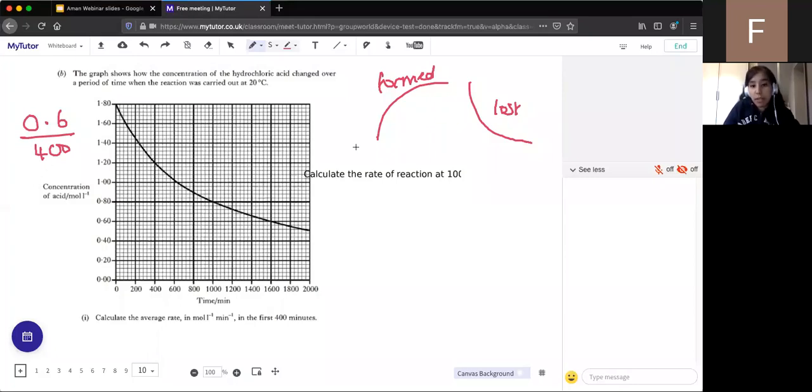What's the rate in centimeters cubed or moles per minute? Anyone know? So we've got 0.6 divided by 400. What's the rate?